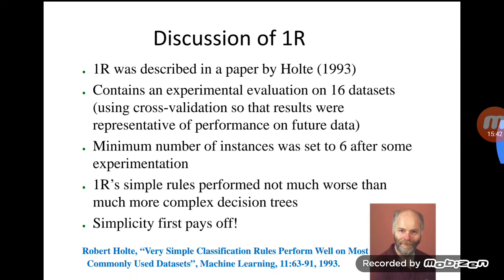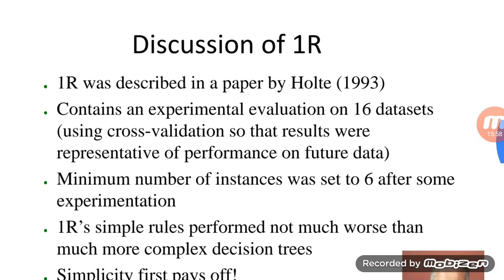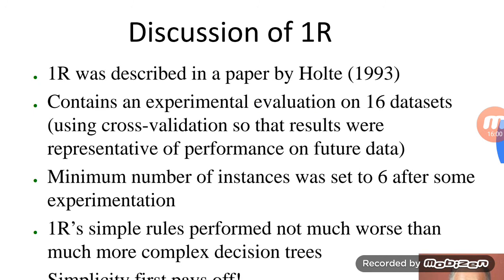Now let's quickly go through the basics of the 1R algorithm again. It was described in a paper by Holte first in 93. It contains experimental evaluation which is not always correct, let me tell you, but most of the time it gives you a correct direction for classification prediction in supervised learning.